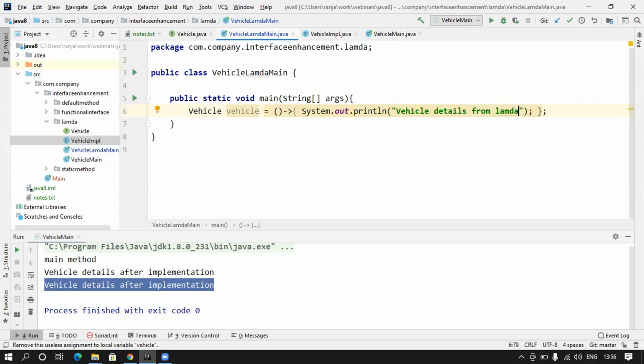So now what we did? So you can keep on writing. If you have only one line of code, you can even get rid of this bracket. It's not needed. You don't even have to have this bracket. But if you have multi-line code, you can give this bracket.